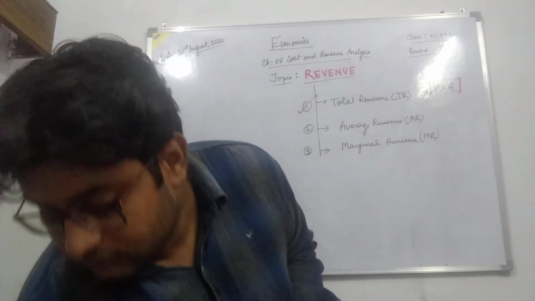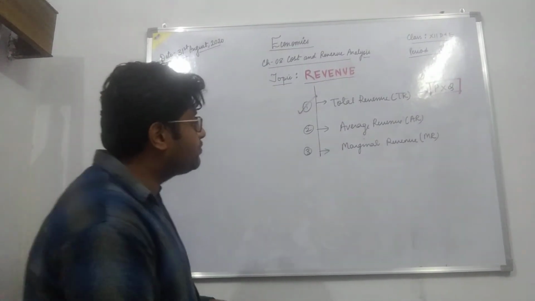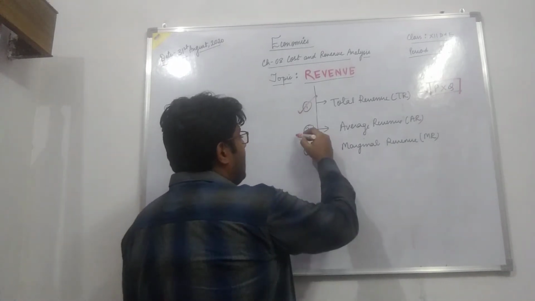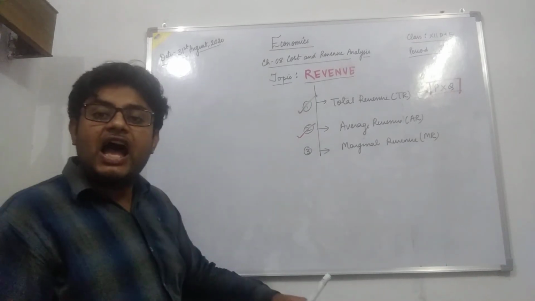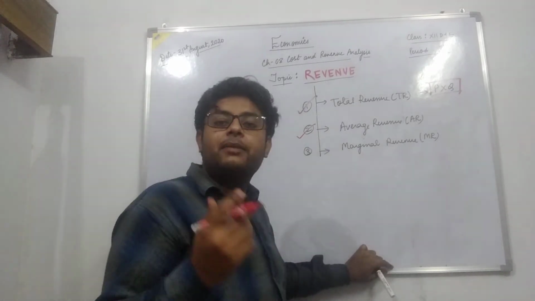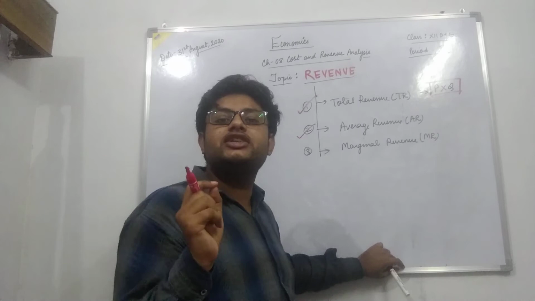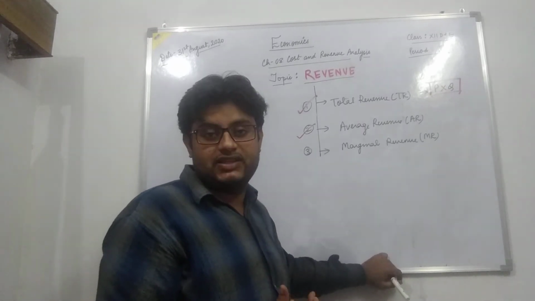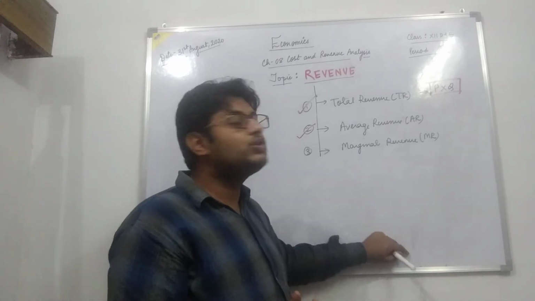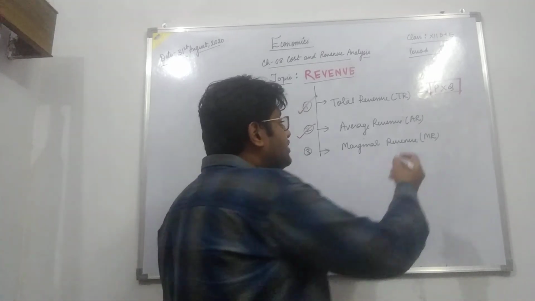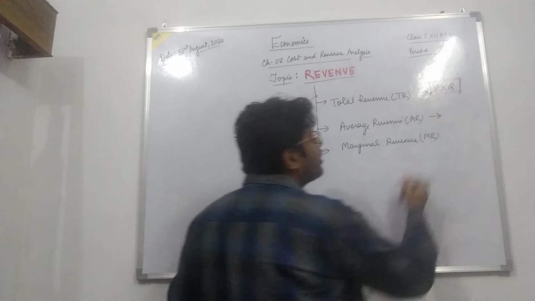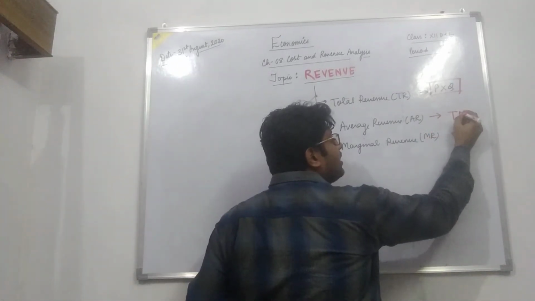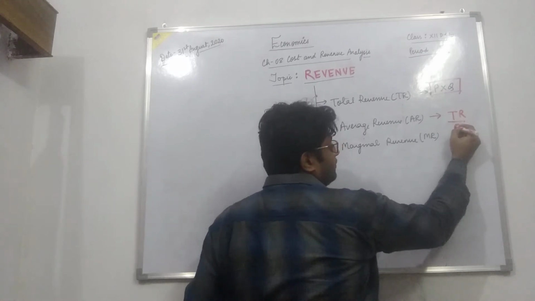Now coming to the next point, average revenue. Average revenue shows that by selling 1 unit of a particular product, how much revenue a producer is getting. That is per unit revenue. Whenever we talk about anything per unit, we have to divide the total by the output.